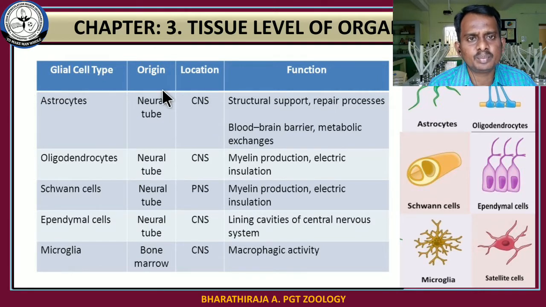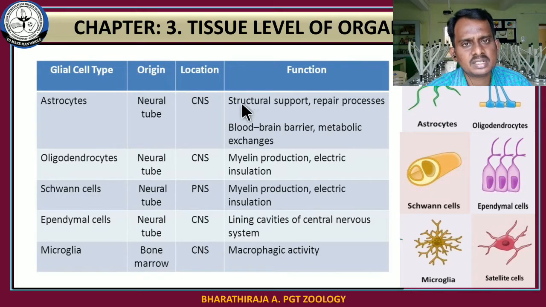It is originated from the neural tube. This information is not given in the textbook. If you want this information, kindly note down the classwork note, okay, or textbook. Astrocytes are located in the central nervous system and originate from the neural tube.